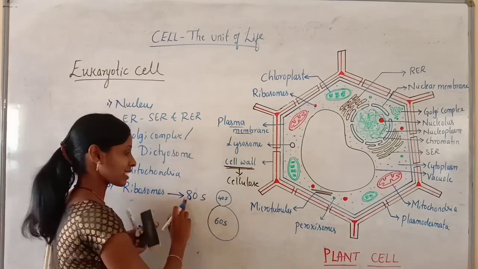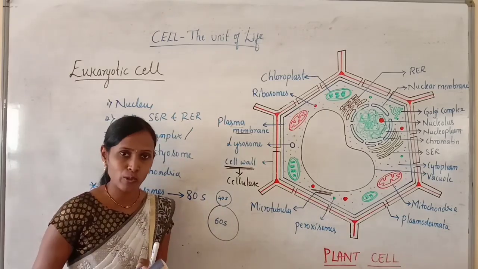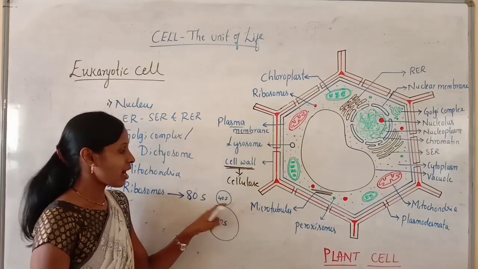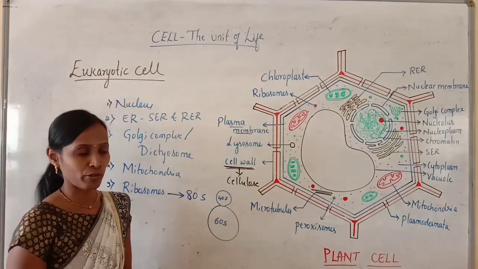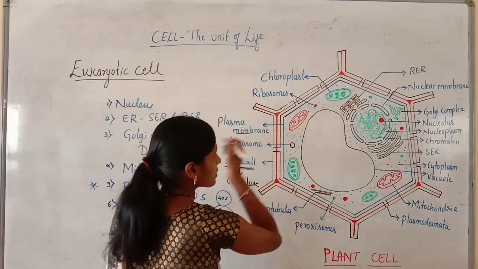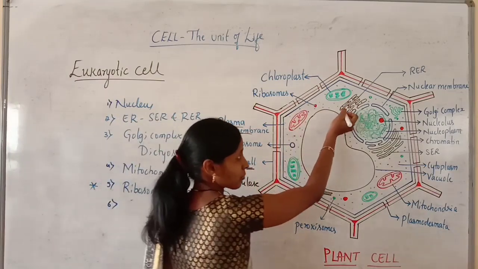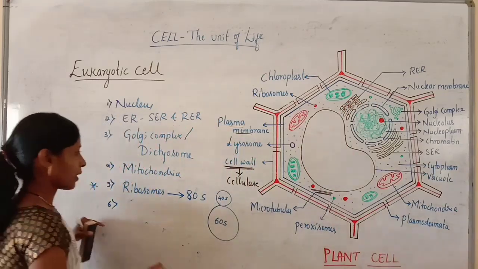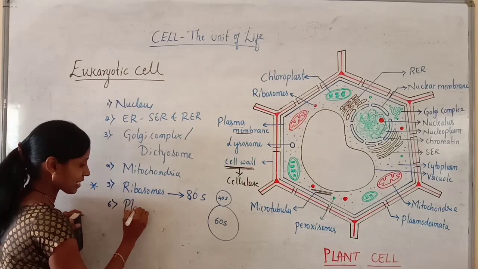But here, it is an 80S type of ribosome made up of two subunits, a larger 60S and a smaller 40S. You can see the ribosomes present in the cytoplasm, and some ribosomes are usually attached to the endoplasmic reticulum. Then the next structures are plastids.